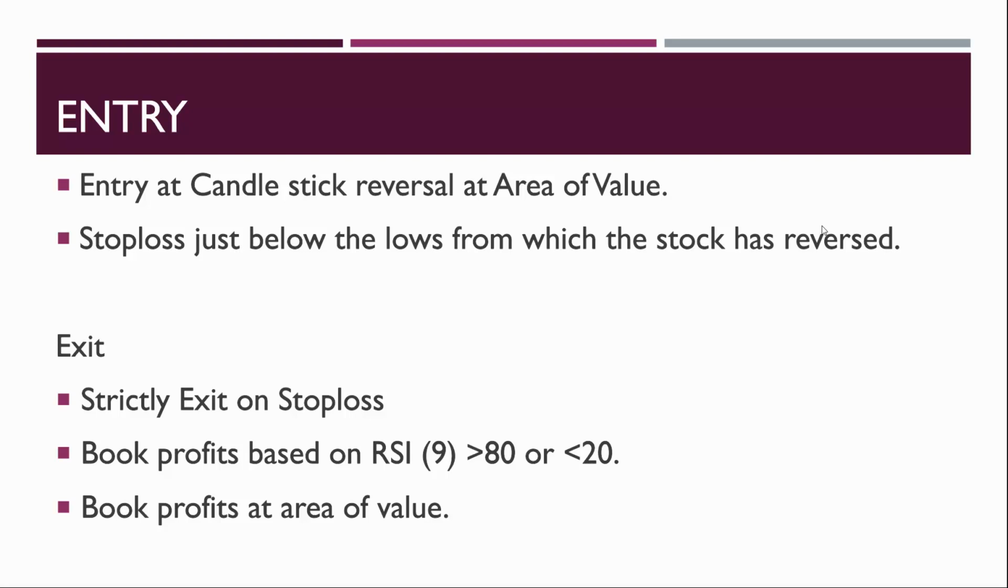Your entry will be based on a candlestick reversal at an area of value, and stop loss will be from the lows from which it reversed. And while exiting, you can strictly exit on stop loss. You can book profits based on RSI 9 when it is greater than 80 on your long side when you're buying, and when you're selling, once it gets less than 20 you can book profits. You can book profits at resistance levels.